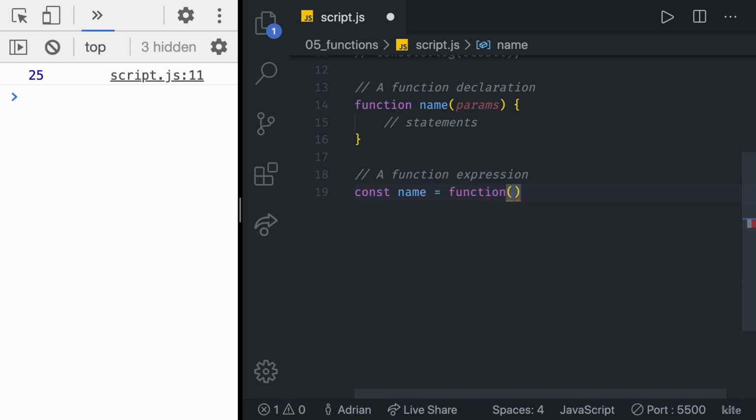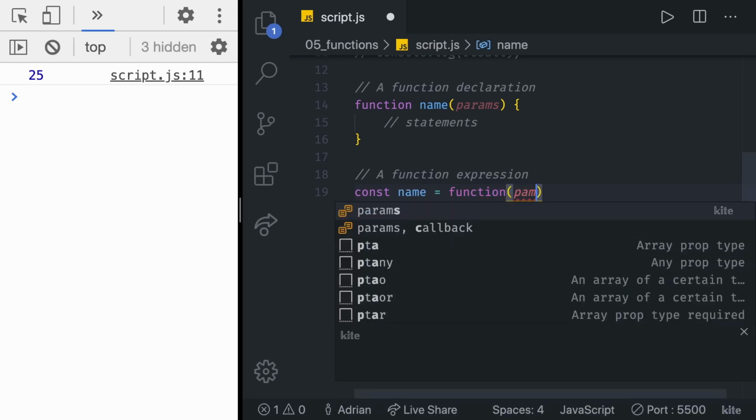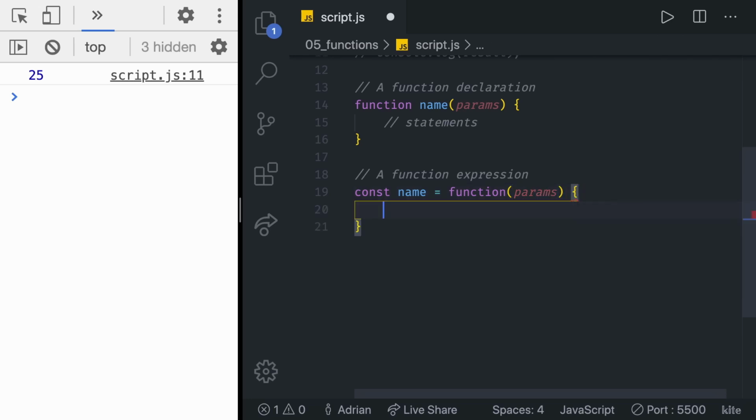So right there, we write a function keyword, we can pass some params in, and there we can do our statements. So this is a different way of declaring a function. You can see in the first way, we have a function, and then we have a name with params. In this case, in a function expression, we have a variable, and then we are setting the value of the variable to be a function expression.